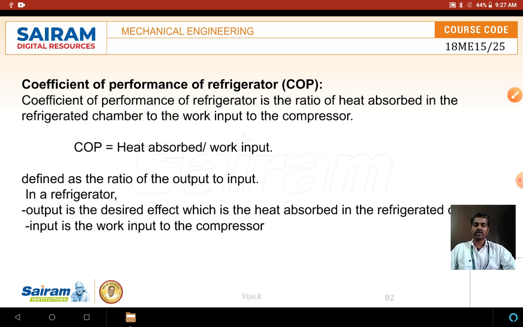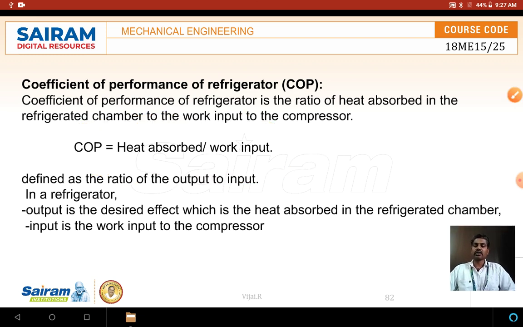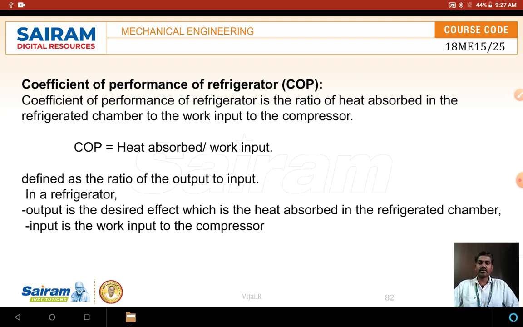This is defined as a ratio, and the output is the effect, which is the heat absorbed in the refrigeration chamber. For the input, what is the input you are giving to the compressor? How much work is given as input, and how much heat is absorbed from the chamber, which is the output.